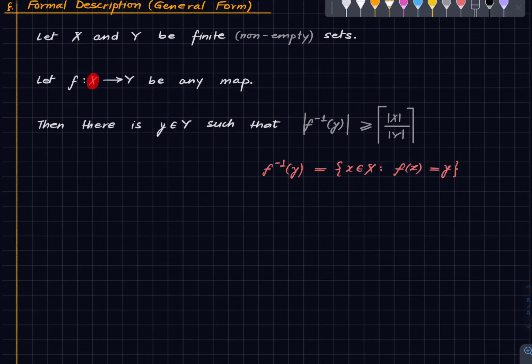This is your total number of pigeons. This is cages. And there is at least one cage. There is one cage which accommodates at least so many pigeons. Okay, I hope you're able to correlate. So now we will move on to examples. We will see two applications of this.